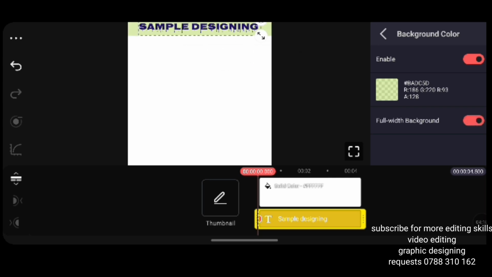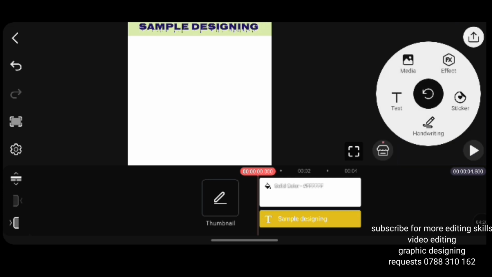Right, we are done on putting text. So whenever you want to put text, that is the only process that you will be doing wherever you want to put the text. Now let's say you want to put a picture.